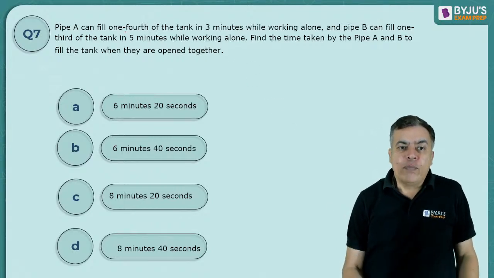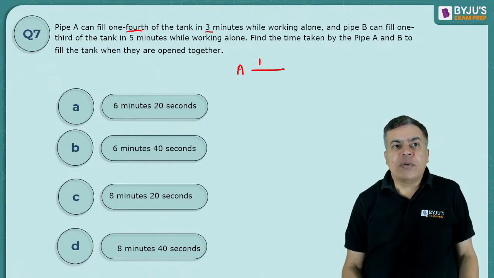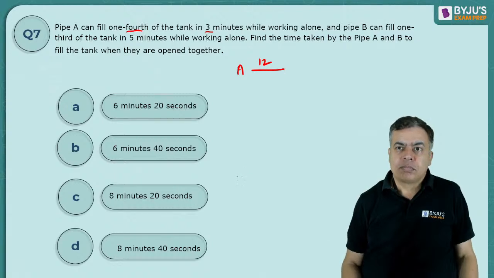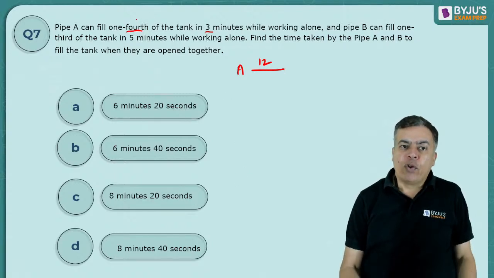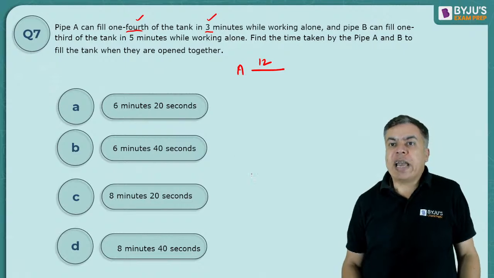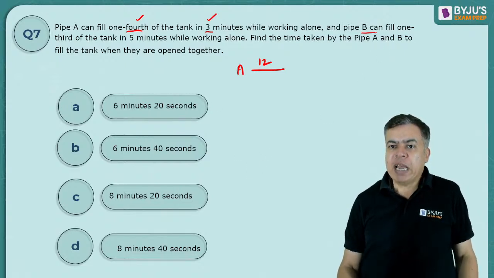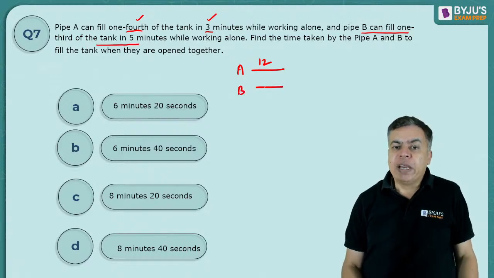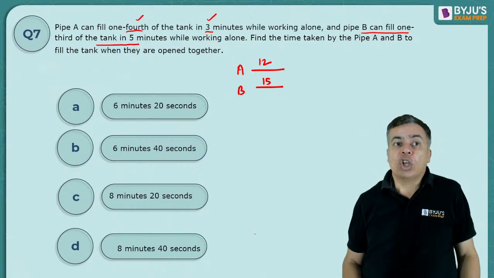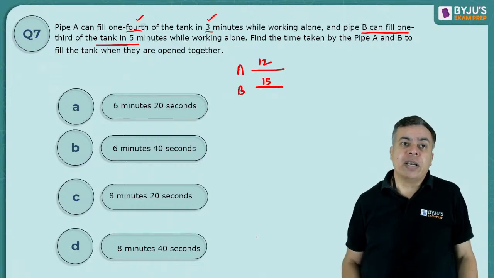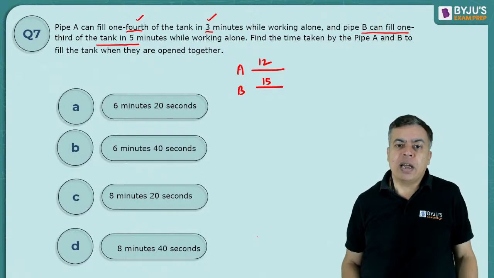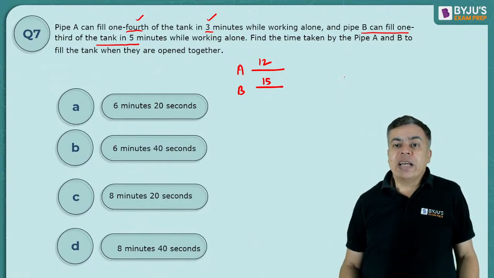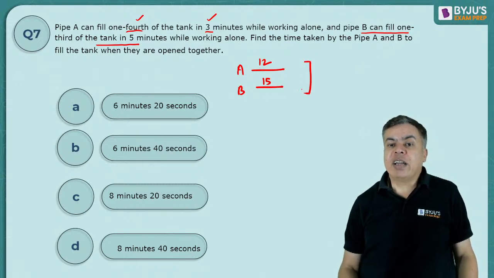A can fill 1/4 of the tank in 3 minutes. That means A can fill the full tank in 12 minutes. Right? Because 1/4 in 3 minutes, so full tank in 12 minutes. B can fill 1/3 in 5 minutes. So B can fill the complete tank in 15 minutes, because one third in 5 minutes, so full must be 15. Now find the time taken by A and B to fill the tank when they are open together. Okay, together it is easy.